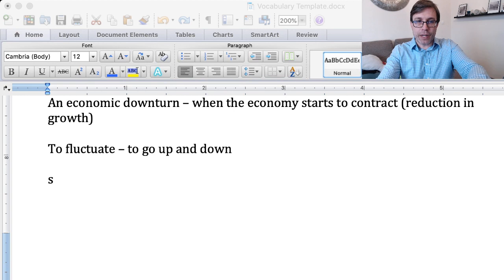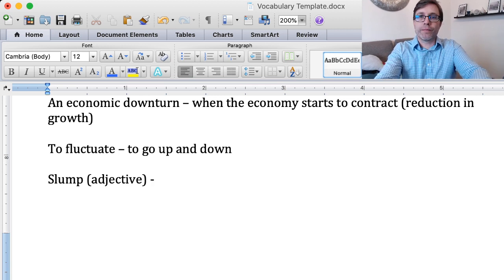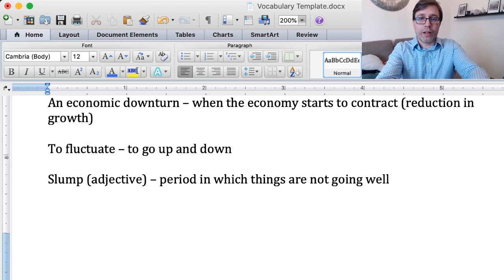And down here, I'm going to add slump. So slump, again, is an adjective, and it means a period in which things, I'd say, are not going well. All right.